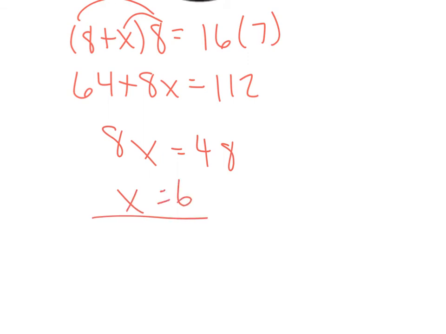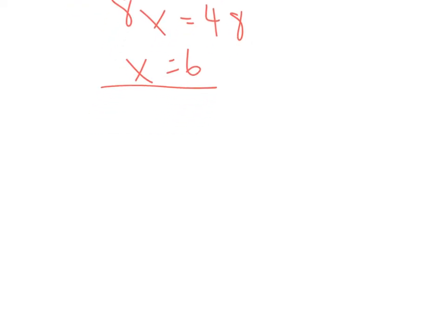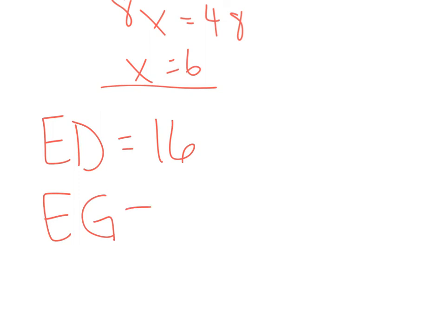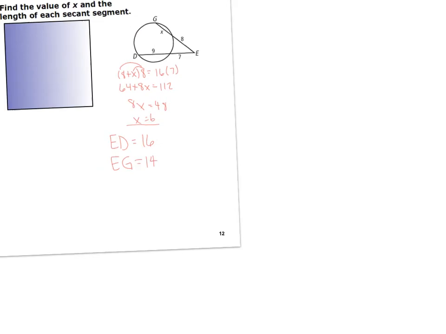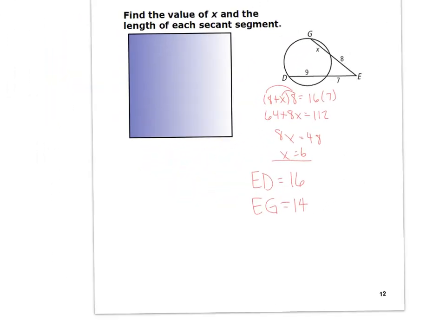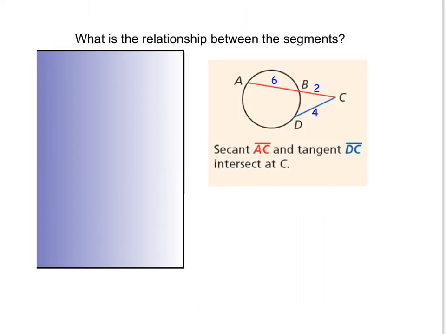We then need to figure out what is ED and what is EG. Our line ED is equal to 7 plus 9, or 16. Our line EG, that's a 6, my bad. Our line EG is equal to 14. So once again, notice that when you multiply them, they do have to be congruent, but when you solve for the actual segment, they do not have to be congruent segments.